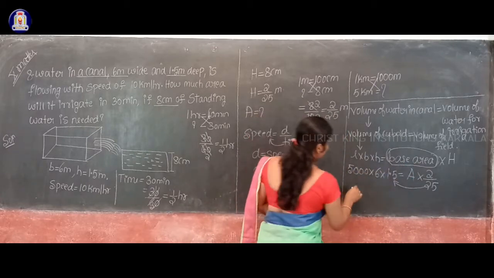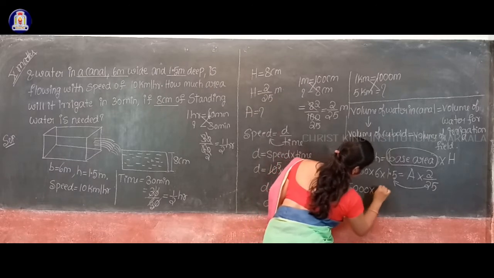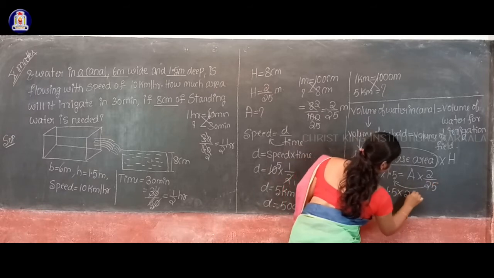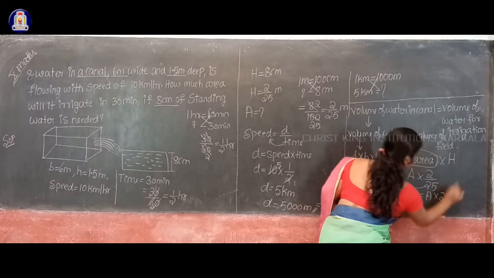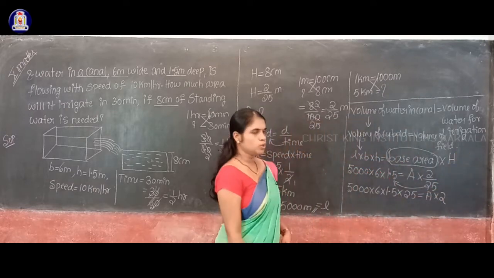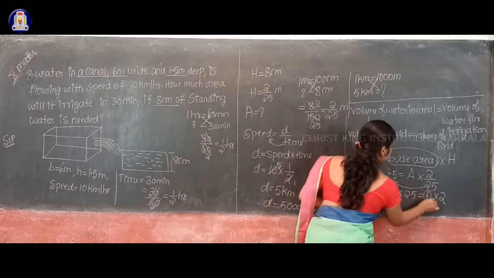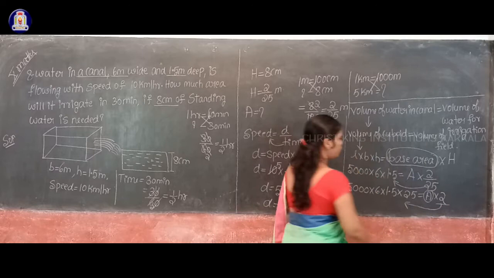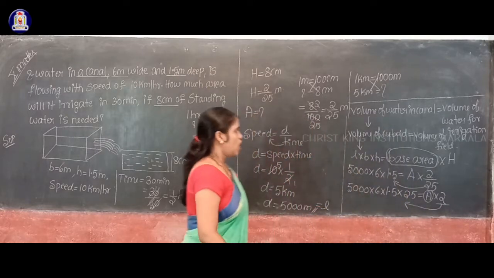So 5000 into 6 into 1.5 into 25 equal to A into 2. Now we are going to calculate the value of A, so this 2 will come to the denominator of the left hand side term.